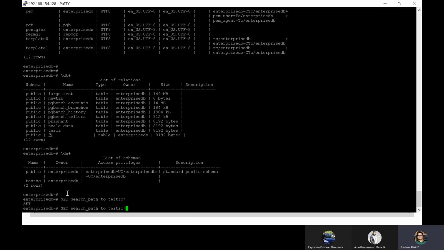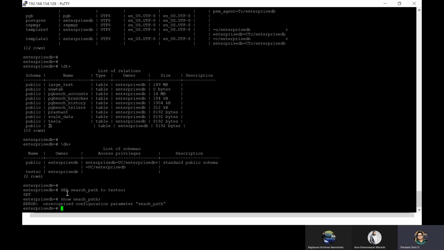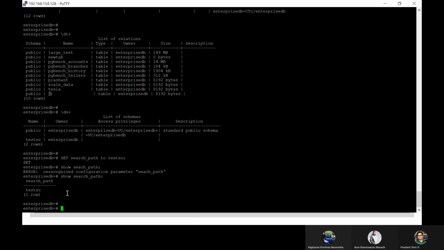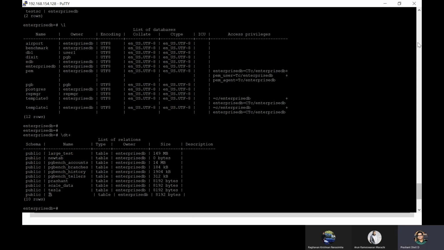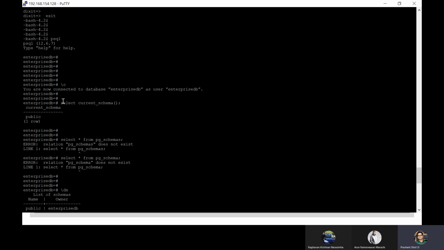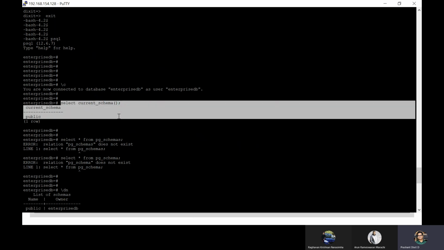Now if you go and check, where is that command? Show search_path. Okay, so right now, if you remember, earlier when we checked select current_schema, it was public.